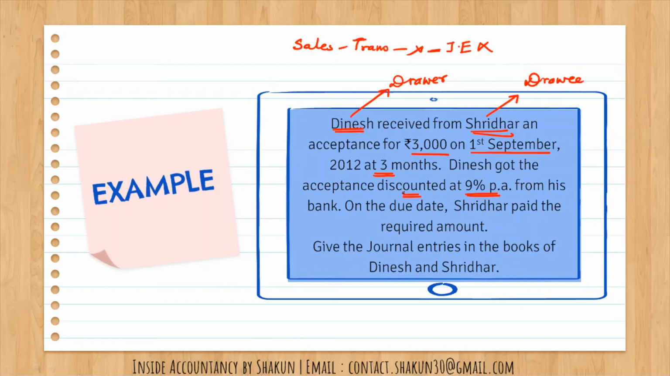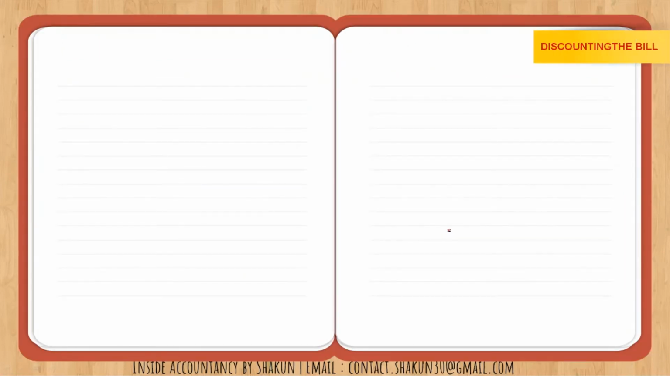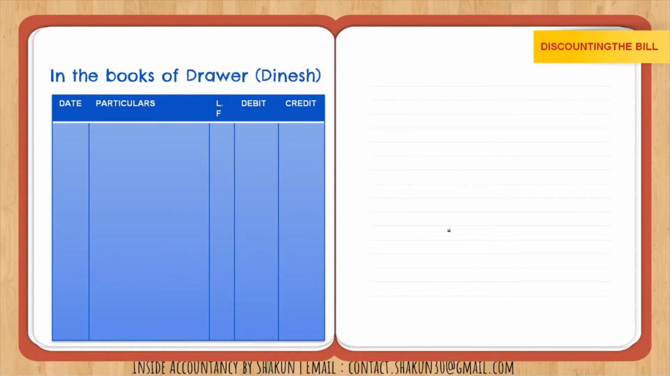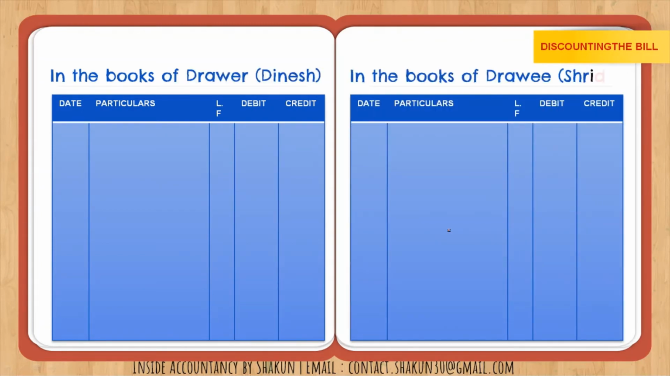So he discounted the bill with the bank at the interest discount rate of 9%. On the due date, Sridhar paid the required amount. That means the bill was met on the date of maturity. So now let's see how the journal entries would be, in case of discounting of the bill, in the books of the drawer, which we identified as Dinesh, and in the books of the drawee, which we identified as Sridhar. Since the sale and purchase transaction is not mentioned, we will not pass that entry. Your first entry will be for the acceptance, that means bills receivable for the drawer and bills payable for the drawee.